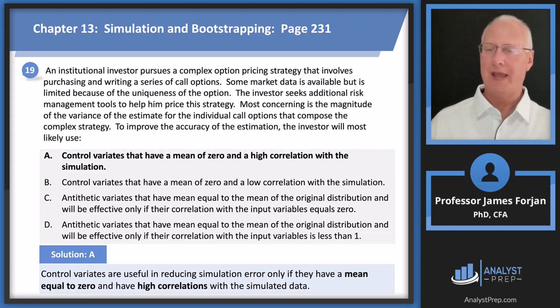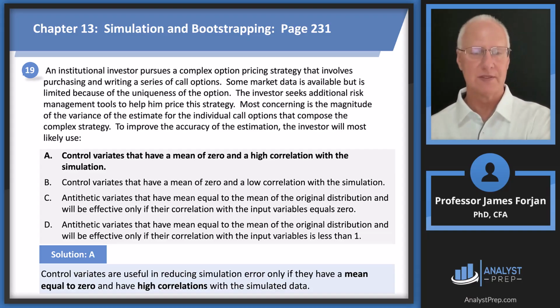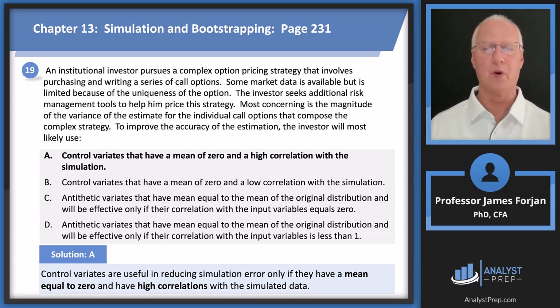They have to be negative, and so that's the same answer for part D. Not less than 1, but less than 0. So remember that the control variance, they've got lots of correlation with the observations or with the simulation, and then the antithetic, they have negative correlations.